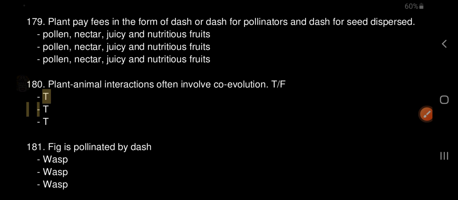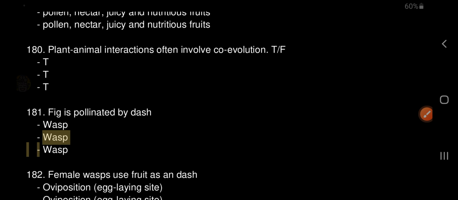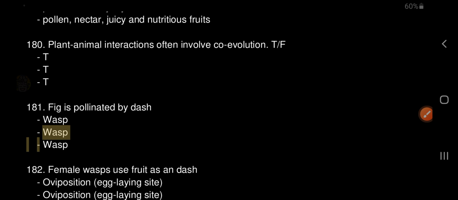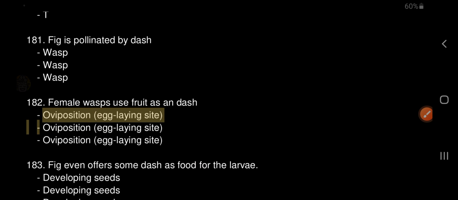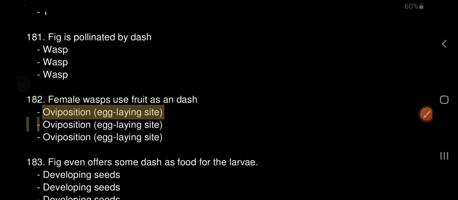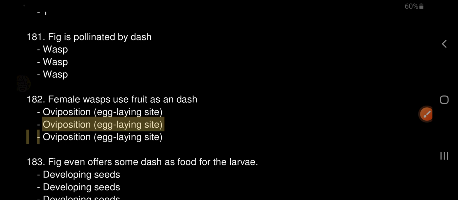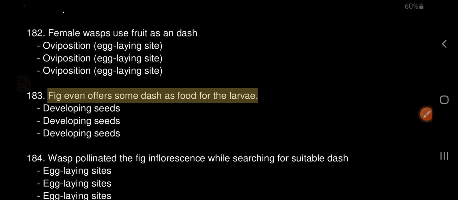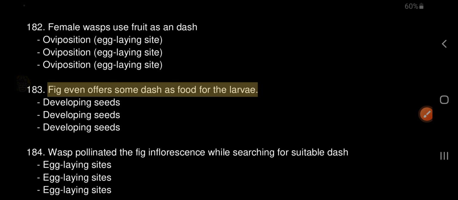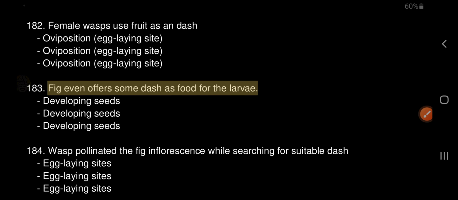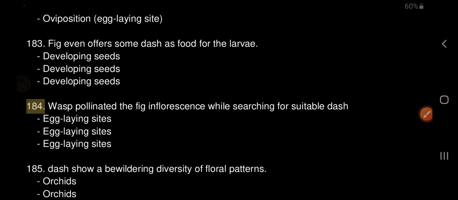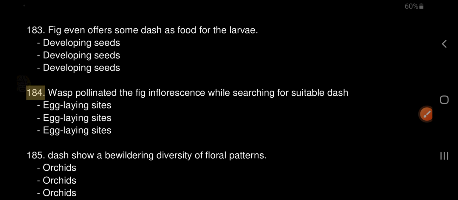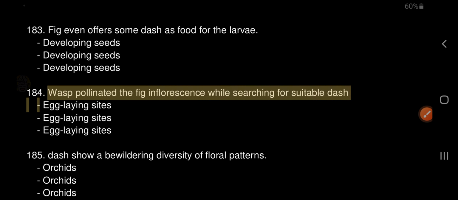181. Fig is pollinated by wasp. 182. Female wasps use the fruit as an oviposition, egg-laying site. 183. Fig even offers some developing seeds as food for the larvae. 184. The wasp pollinates the fig inflorescence while searching for suitable egg-laying sites.